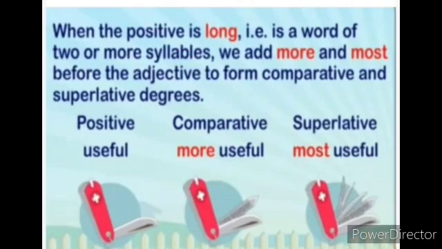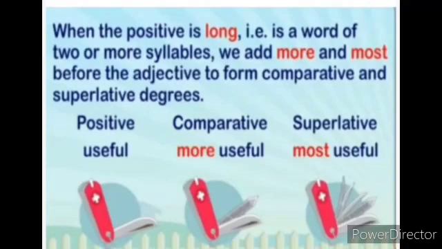When the positive is long, that is, a word of two or more syllables, we add more and most before the adjective to form the comparative and superlative degrees. Here, we can't add ER, EST, or IEST for everything. Which type of words? Words with more syllables. Syllables means, for example, useful: there are two parts, USE, use, and FUL, full. That is called a syllable. Two syllables are there in this.